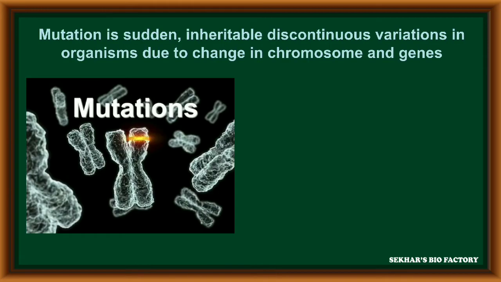Mutation is a sudden, inheritable, discontinuous variation in an organism that occurs due to change in either a chromosome or a gene.